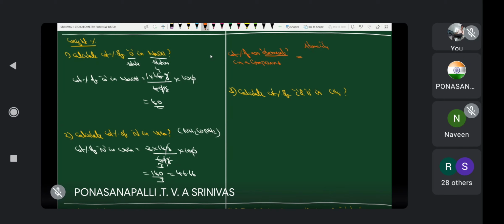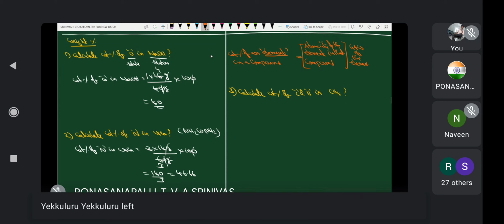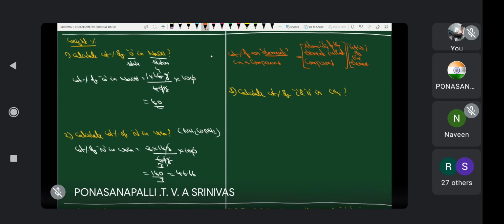Therefore, atomicity of the element in that compound into gram atomic weight of the element, whole by gram molecular weight of the compound, into 100.